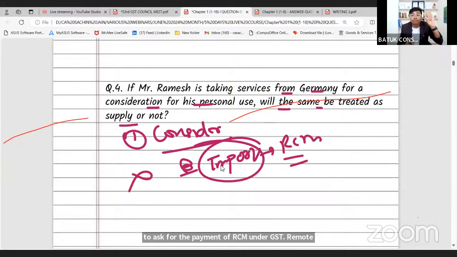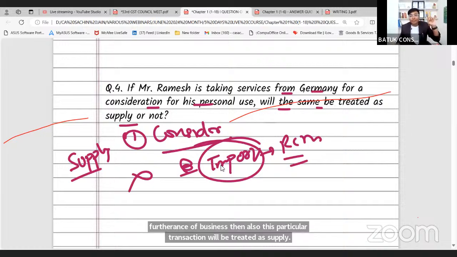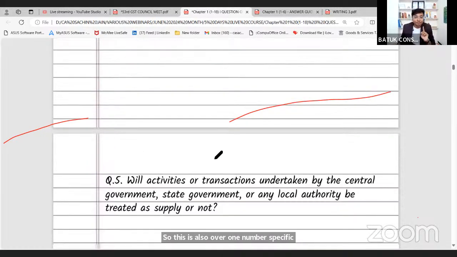This is the motive of my fourth question, and this is a part of section number 7 of the CGST Act. Whenever there are any services taken from outside India for a consideration, not in the course or furtherance of business, then also this particular transaction will be treated as supply. So this is also one specific situation.